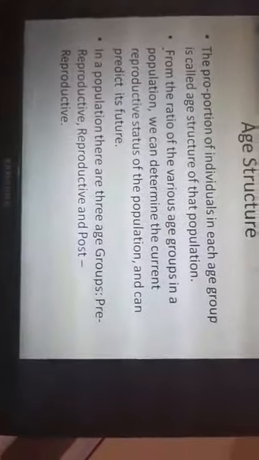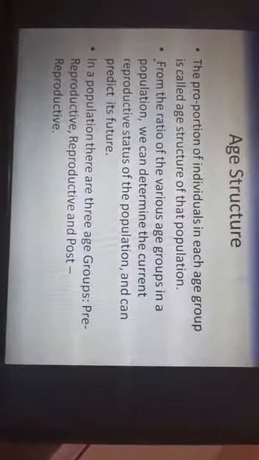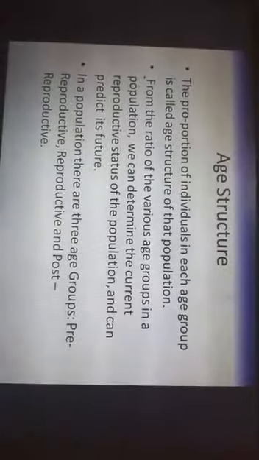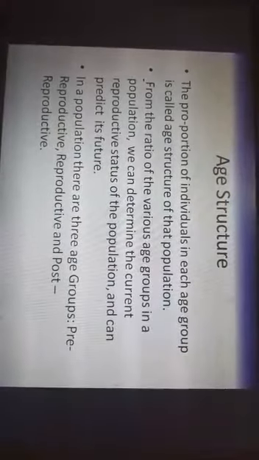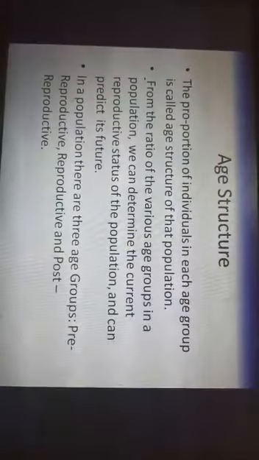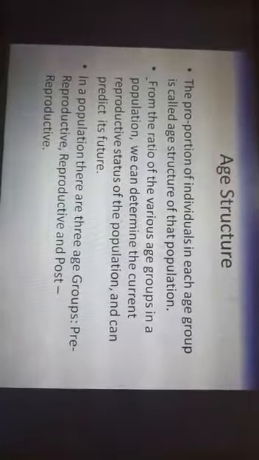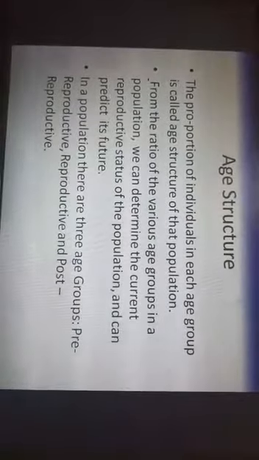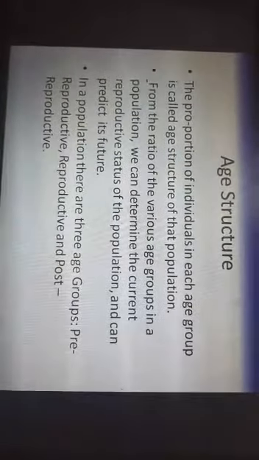Next is the age structure. The proportion of individuals in each age group is called the age structure of that population, which is a very essential characteristic. From it we can determine the ratio of various age groups in a population. We can determine the current reproductive status of the population. That means some individuals are in the pre-reproductive period, some will be in reproductive and some will be in the post-reproductive period.